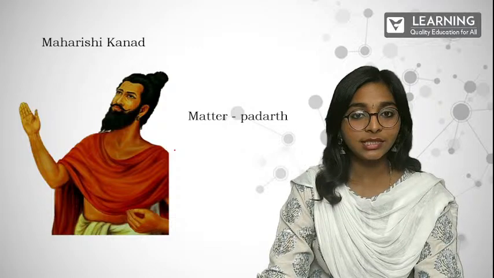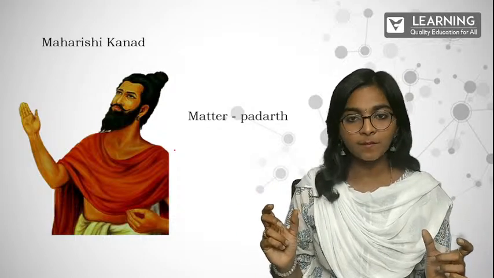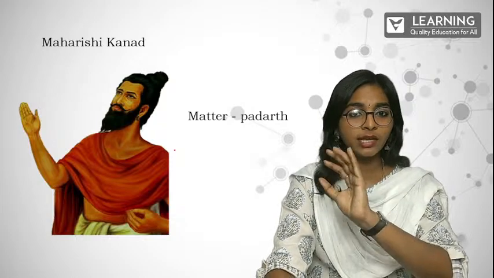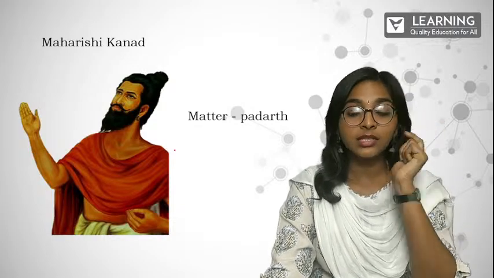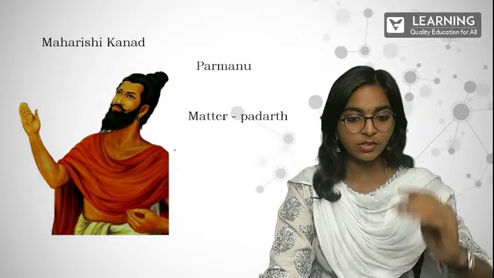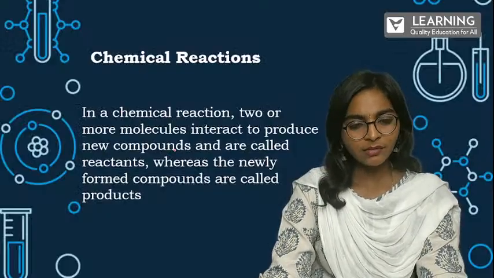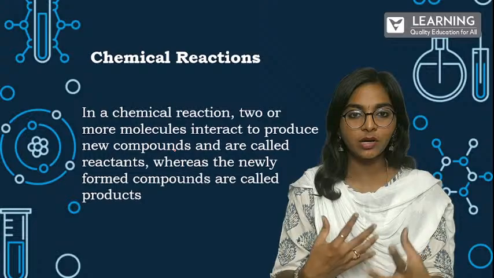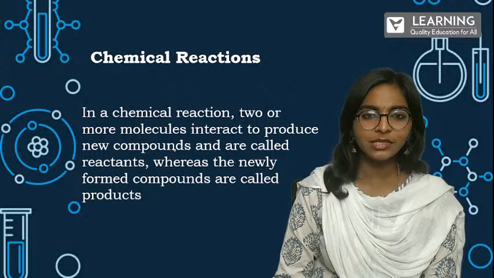So he said that matter, or whatever substance is around us, is a padarth. And the smallest division of that padarth, which we cannot divide at all, struck his mind, and he named it Paramanu. Clear? This is what he formulated around 500 BC. There were other Greek philosophers around the same time, like Democritus, who came to the conclusion that again, the smallest particle is there. Let's name that an atom. So atom is what it is known as so far.